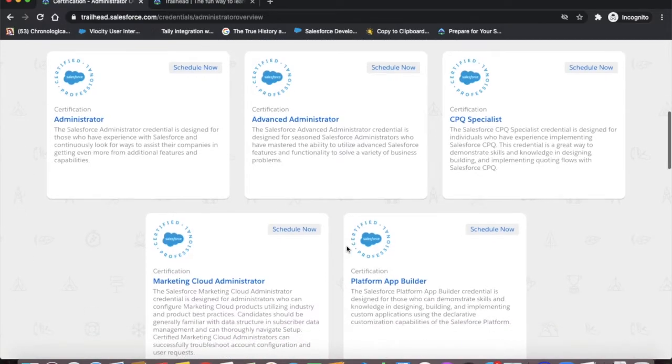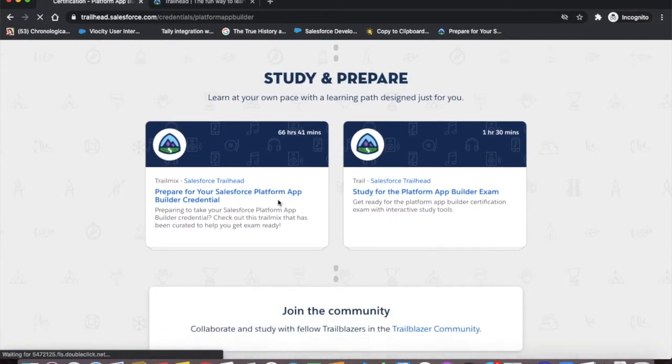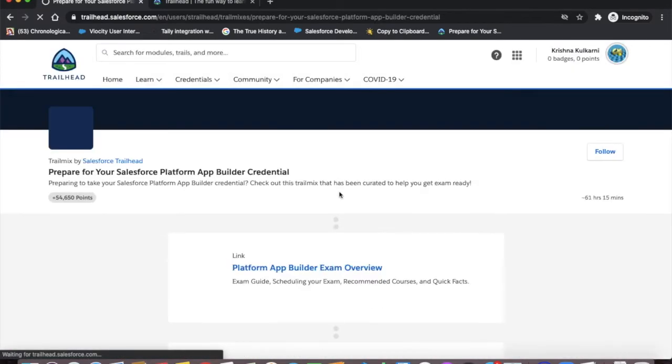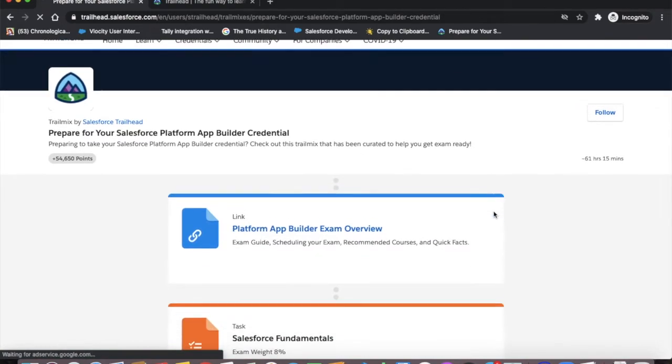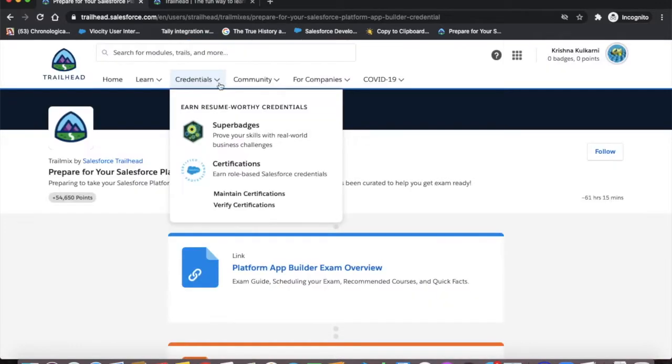But if you are already in a company and you are looking at doing some certifications, then what certification should you do? The first one is the admin certification of course, and after that you can go for the Platform App Builder. It is also a basic level certification, and both of these certifications are $200. In a similar way you can prepare and then appear for the exam. That is it about the certification part.